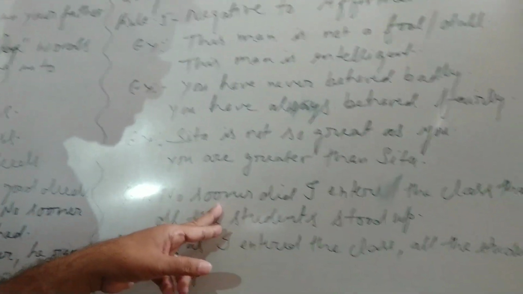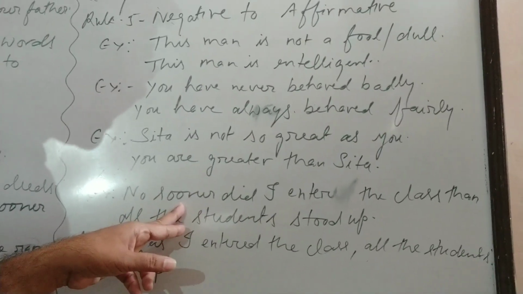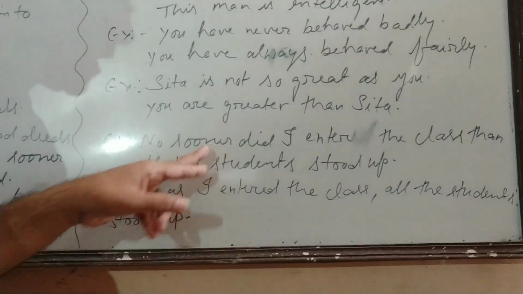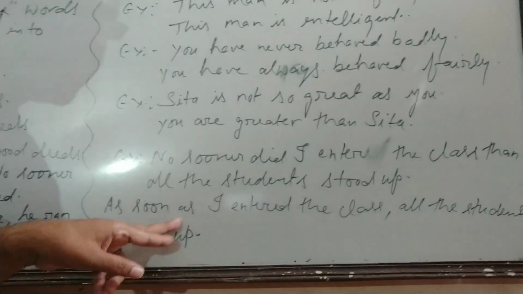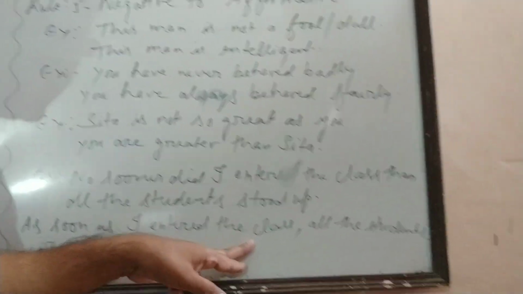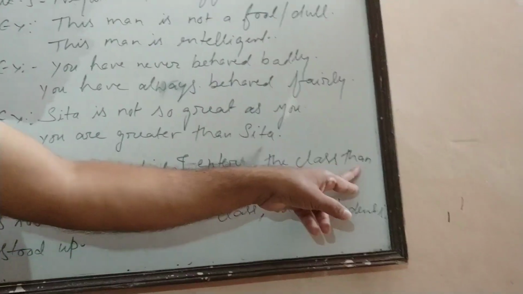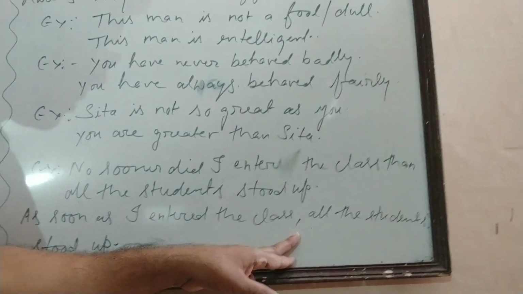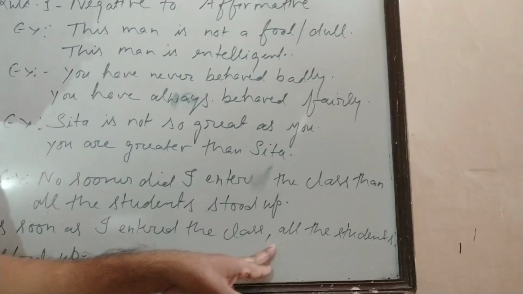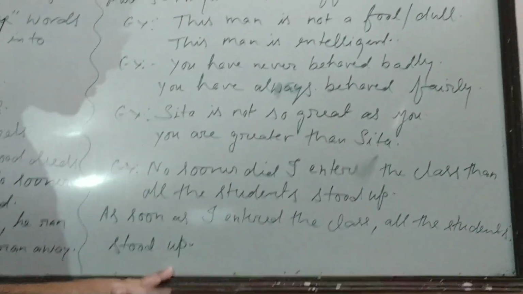Because no sooner did is given, this is negative and we are asked to change it into affirmative. So what will happen? Change no sooner did into as soon as. As soon as I entered the class, and then remove than and put a comma. So: as soon as I entered the class, all the students stood up.